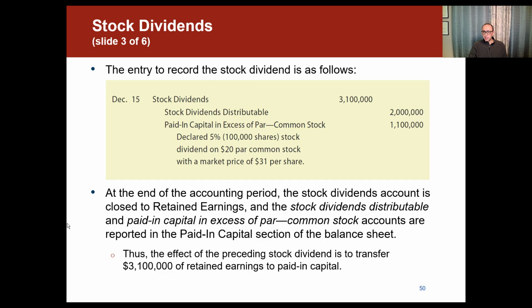So at the end of the accounting period, the stock dividends account is closed to retained earnings, and the stock dividends distributable and paid-in capital in excess of par for common stock accounts are reported in the paid-in capital section of the balance sheet. Therefore, the effect of the preceding stock dividend is to transfer 3.1 million of retained earnings to paid-in capital, which, as I told you, doesn't really have a huge impact on the company. We're just switching from one equity account to another equity account without affecting the assets.